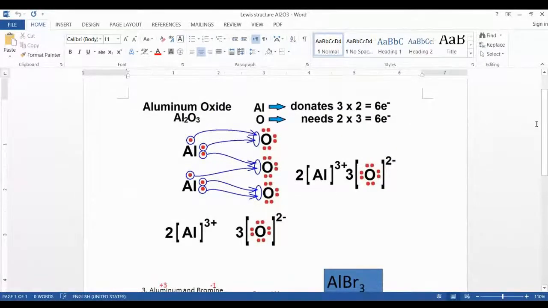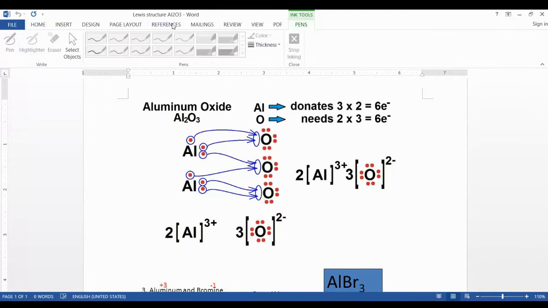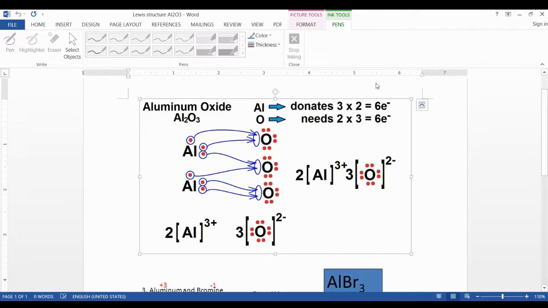Okay, look here, aluminum oxide. This is what happened.